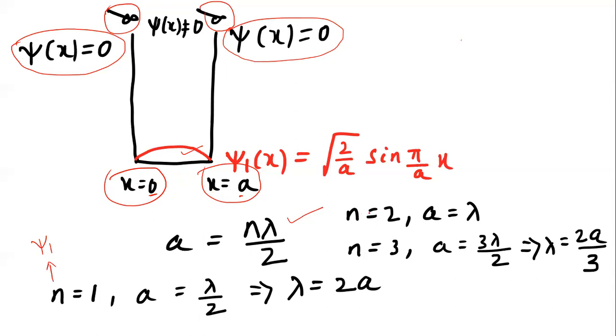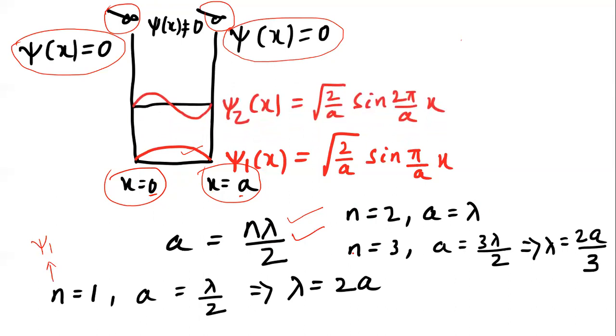Similarly, for n is equal to 2, if I substitute here 2 times lambda by 2, I get a is equal to lambda. So the second wave function will be like this: psi 2 is root over 2 by a sin of 2 pi by a x, and you can see psi 2 of x represents the whole lambda here. So a is equal to lambda. A is the dimension here. A is equal to lambda, right? So this is what we got.